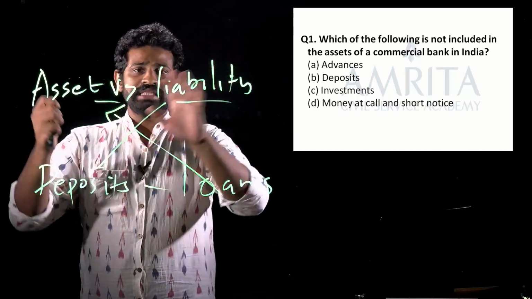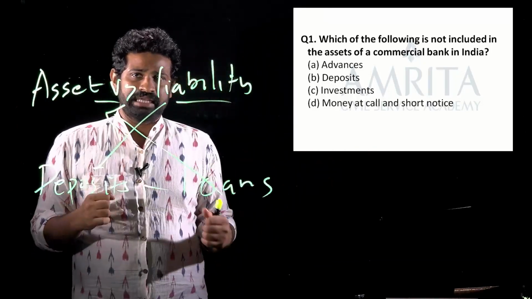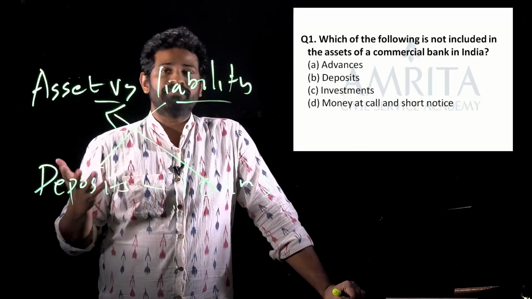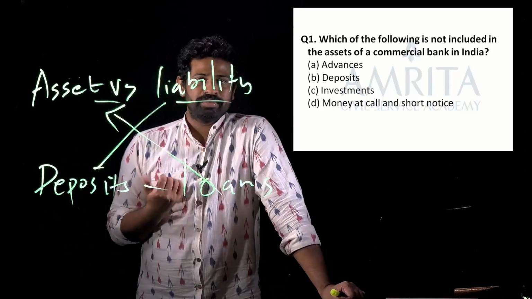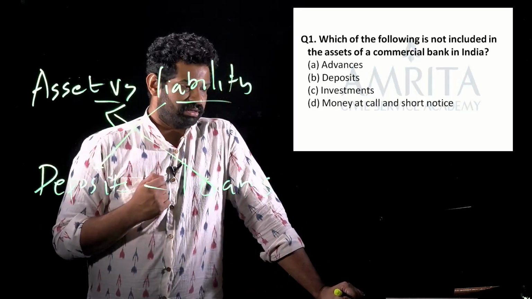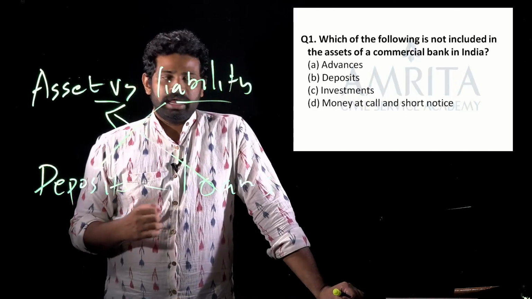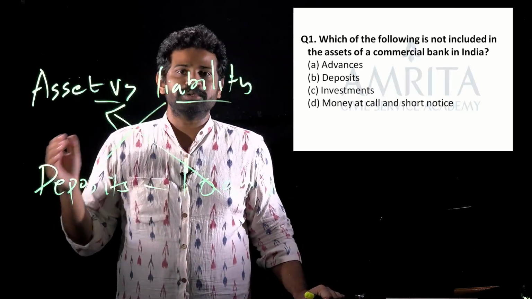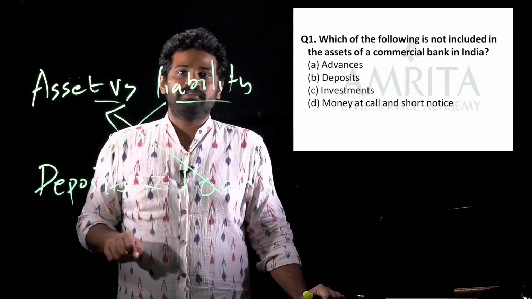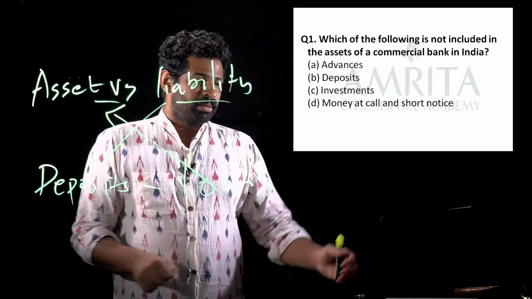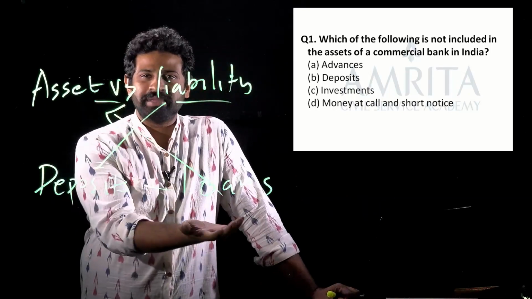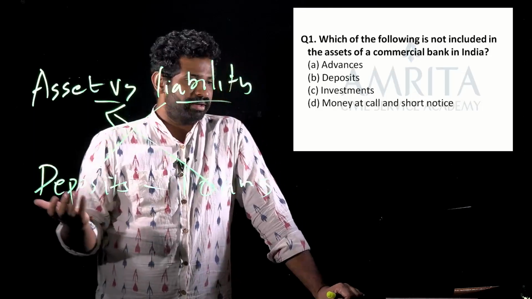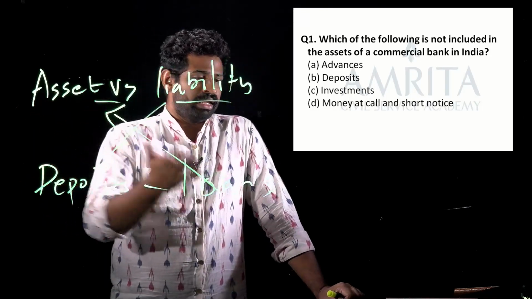With this understanding, maybe you can look at the question again. Which of the following is not included in the assets? That is, which of the following would be a liability? That would be the idea being asked in the question. Among the four, deposits for sure are a liability, because at one point banks are supposed to pay this back. It's not an asset for a bank, whereas loans are an asset. Advances, I think, mean credit or loans, so loans are an asset.